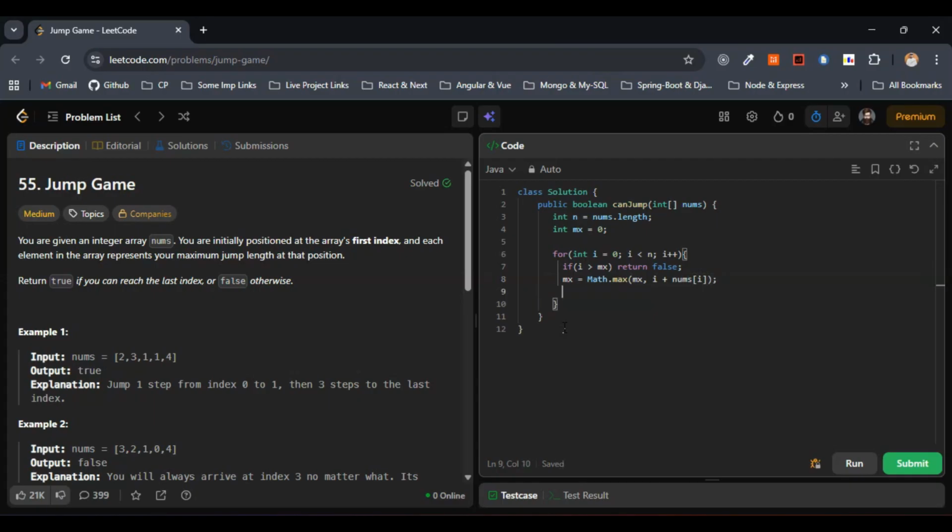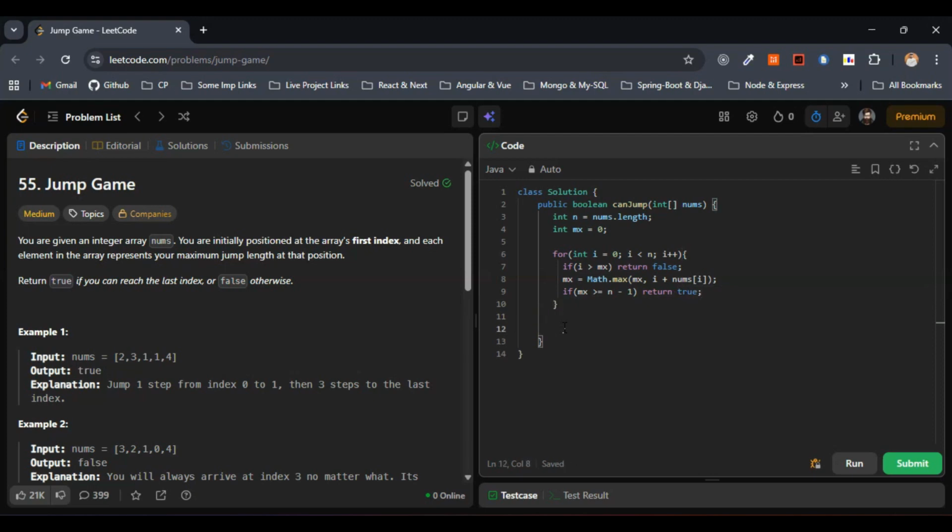Now if the farthest reachable position reaches or passes the last index, then we have to return true, according to the question. That's what they have asked in the question, right? So let's implement the same thing in code. If max is greater than or equal to n minus 1, then we have to return true in that case, right? So this is fine.